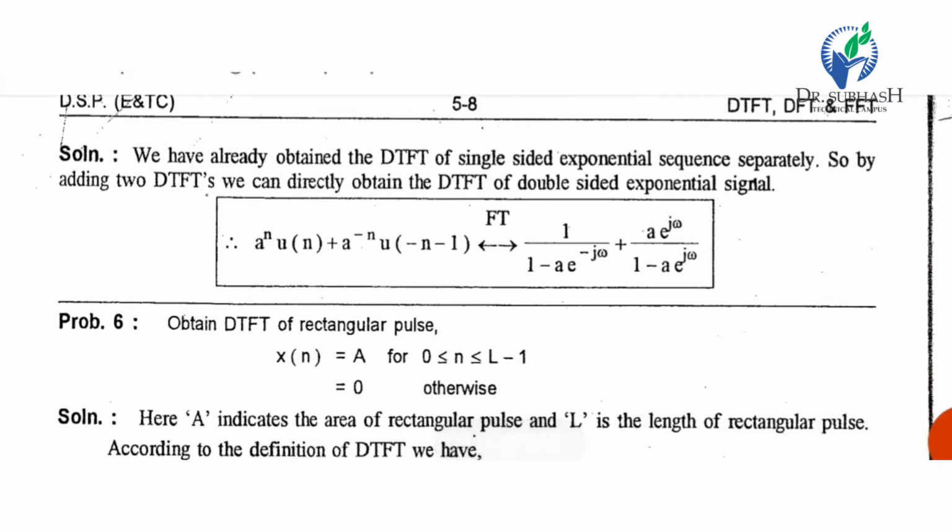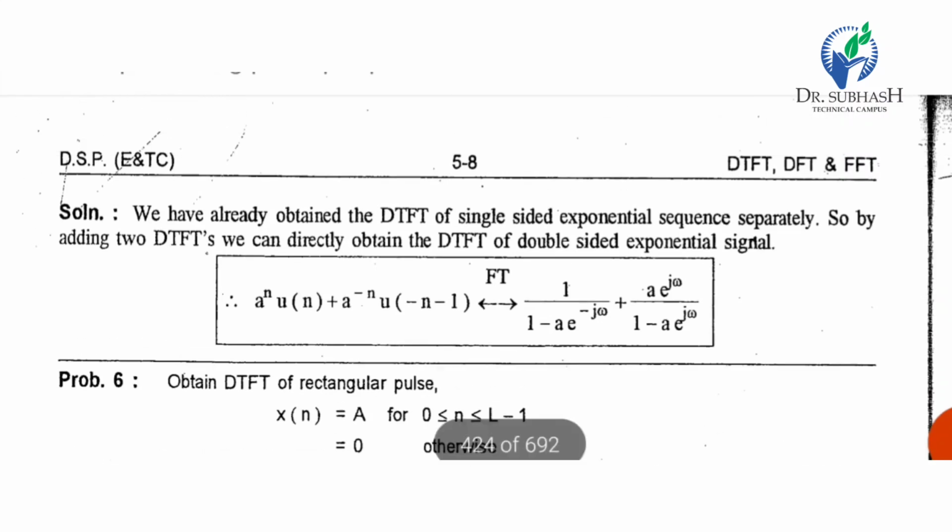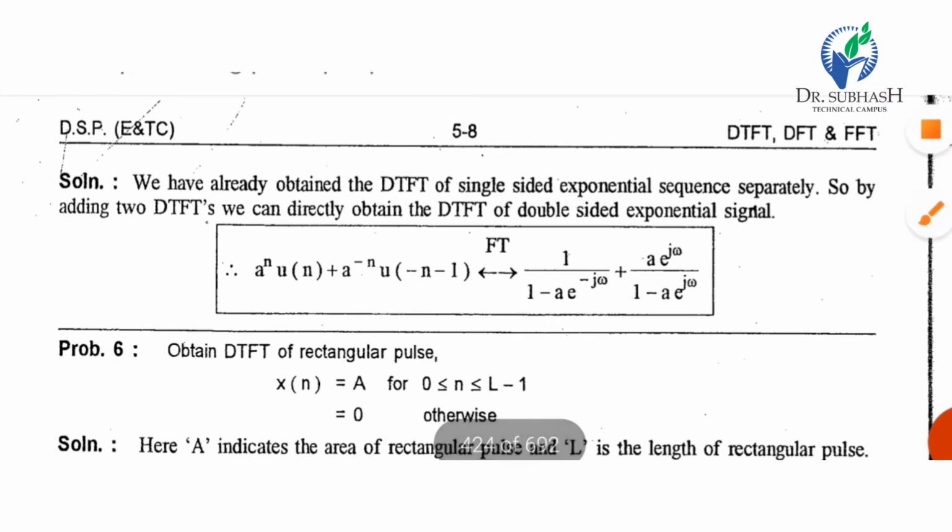So nothing new we have to do, for the answer we just add the previous two. We have already obtained the DTFT of the single sided exponential sequences separately. So by adding the two DTFTs, we can directly obtain the DTFT of the double sided exponential signal.